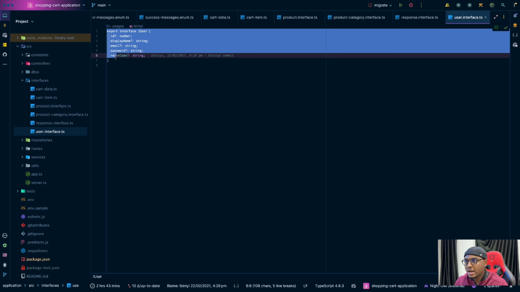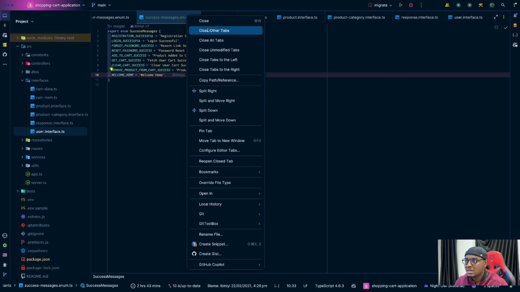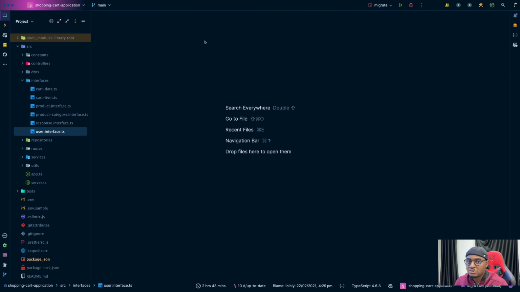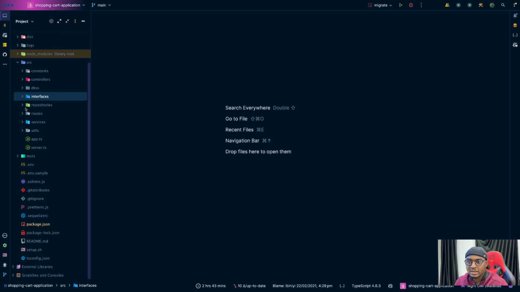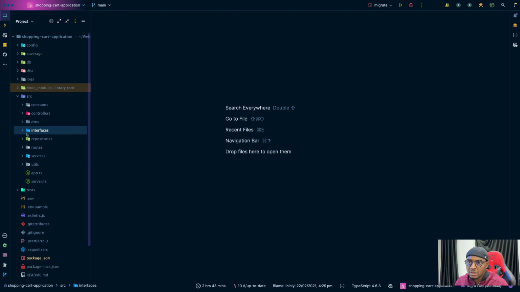I think the reason why I created an interface here is because of Sequelize. I probably would not have had to create an interface if I used TypeORM, because TypeORM has class entities, right, which are basically classes. But at the time I used Sequelize, at least I did not know how to create a class using Sequelize. So I made use of interfaces.